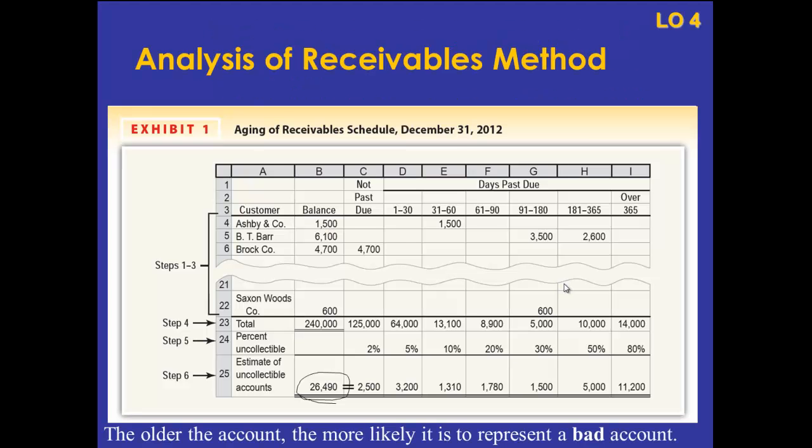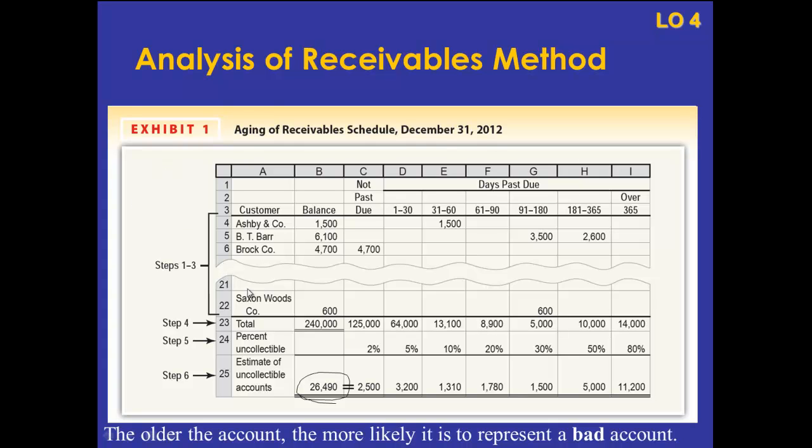Now there's an illustration here. It's kind of a little bit confusing, but I'll try to explain it to you. Sometimes the publisher will put this little tear in a page, and that just represents there's a lot more information. They just didn't have room to show it all. We can see here it jumps from 6 down to 21, right? So there's 7, 8, 9, 10, 11, 12, 13, all the way to 21 that's missing there, right? But that's okay. We don't need that to understand this exhibit.